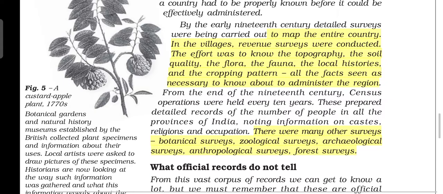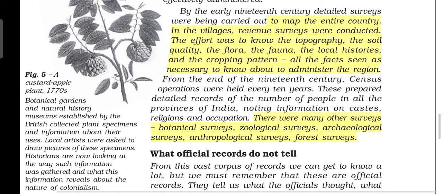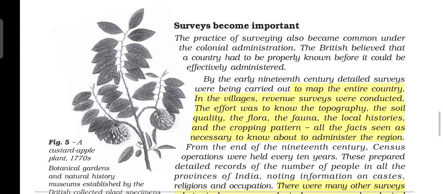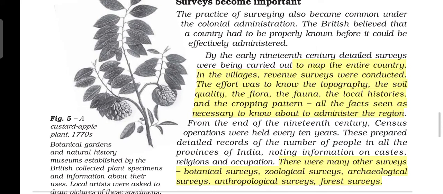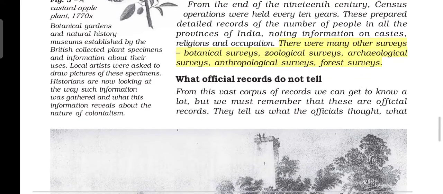Thus the first survey of India was set up in 1767 in Dehradun. There were many other surveys like botanical, zoological, archaeological, anthropological and forest surveys. In the left part, you can see a custard apple plant. This shows that they surveyed the flora and fauna of our country.